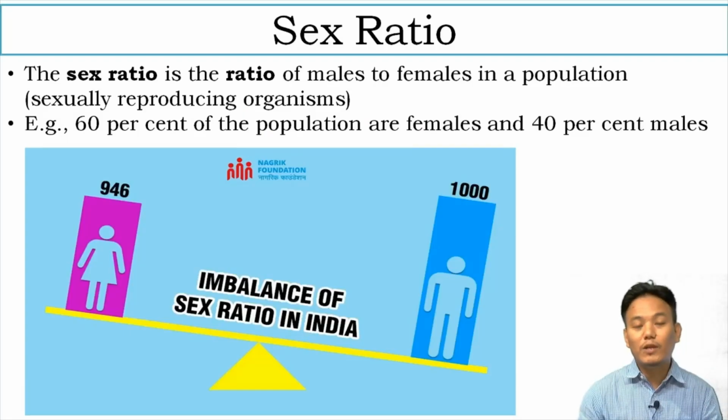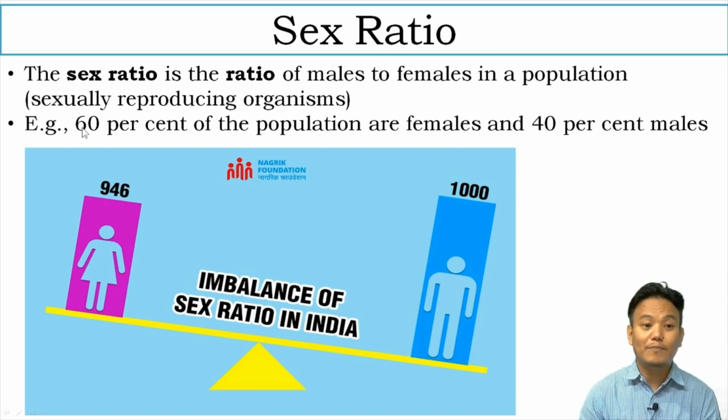So another population attribute is sex ratio. An individual can be either male or female in a sexually reproducing organism, right? So male and female are attributes of an individual, whereas a population can have a sex ratio. So what do you mean by sex ratio? The sex ratio is the ratio of males to females in a population of sexually reproducing organisms.